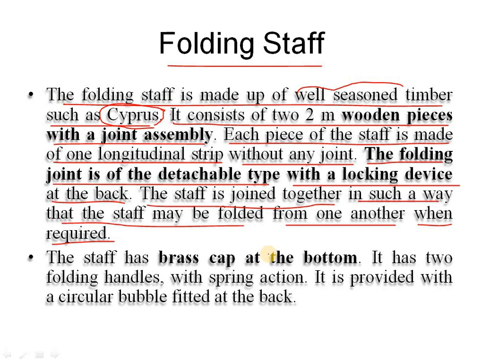We will not go for this type of wood, because rust or cracks may appear and the wood material will be spoiled. In the rainy seasons we cannot use it properly. The staff has a brass cap at the bottom to protect the wood, because if it directly touches the ground or water, the wood will be spoiled. And it has two folding handles with spring action.